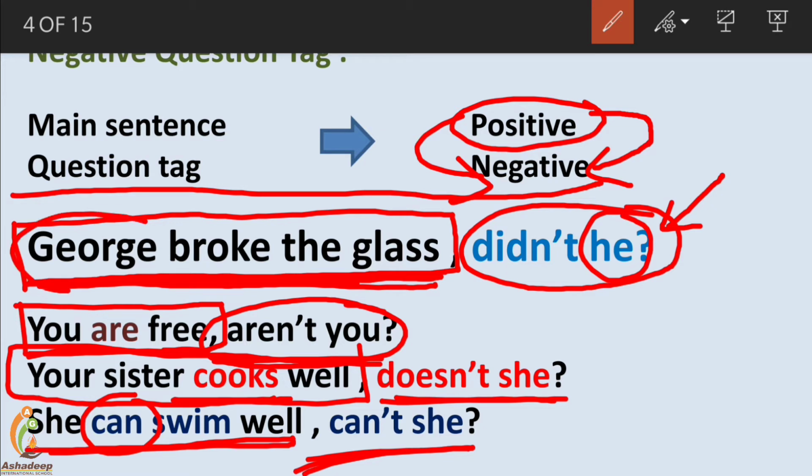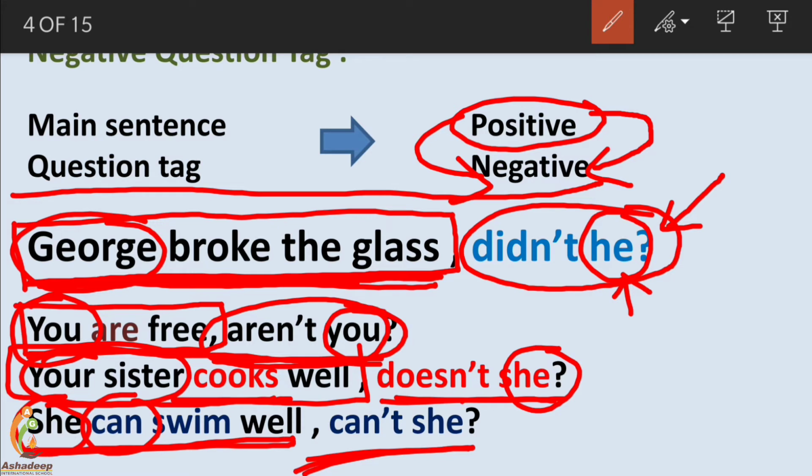And in all these cases, friends, again see, a pronoun is used. For George, who brought? George. And for him, he is the pronoun. Here you is the subject and you is the pronoun. For your sister, she is the pronoun. And here the subject itself is she, so obviously she.